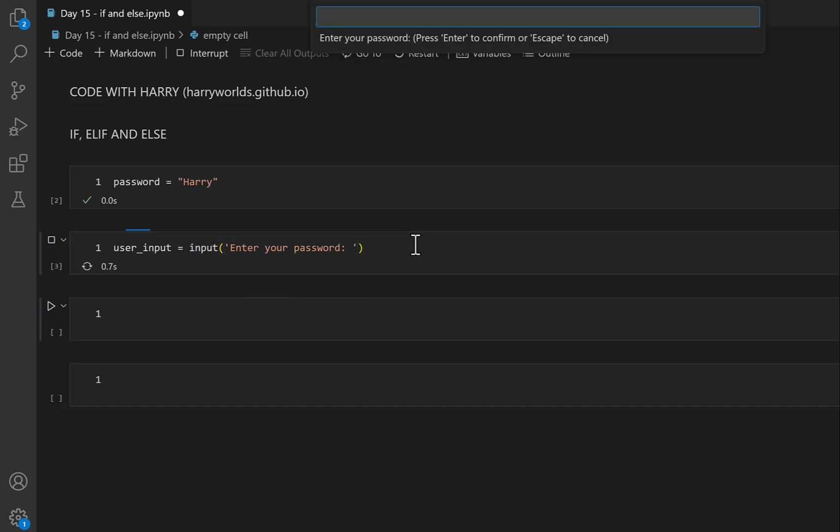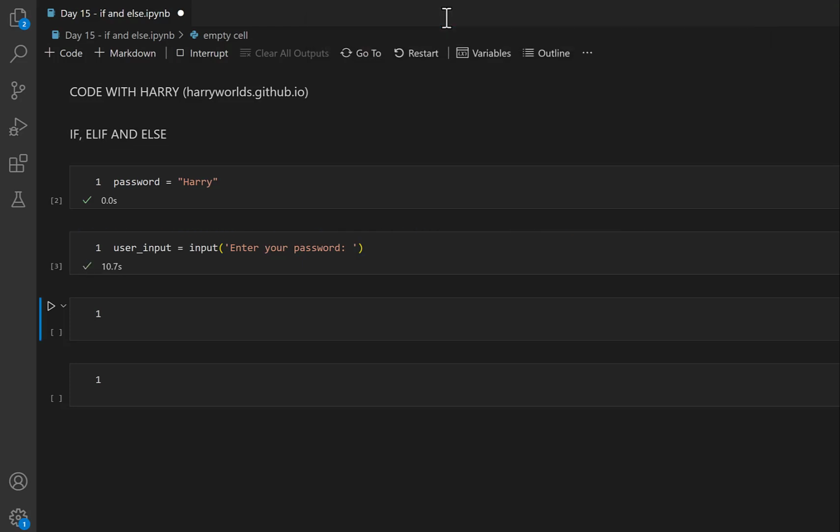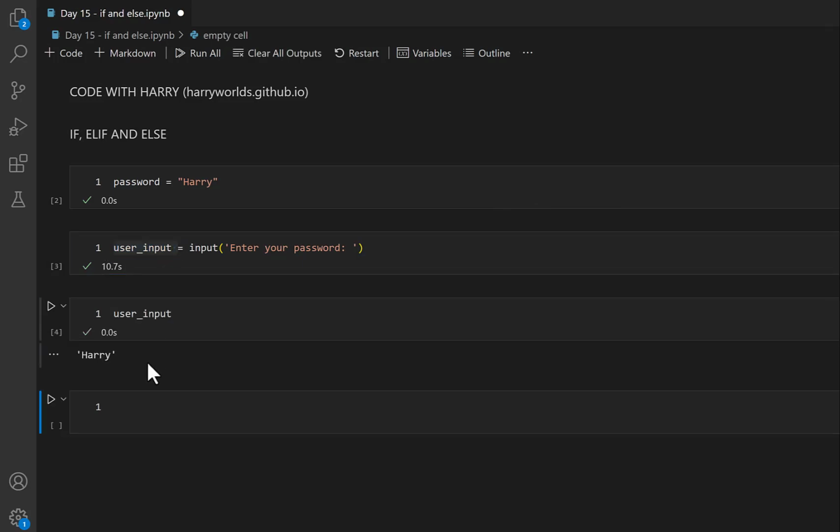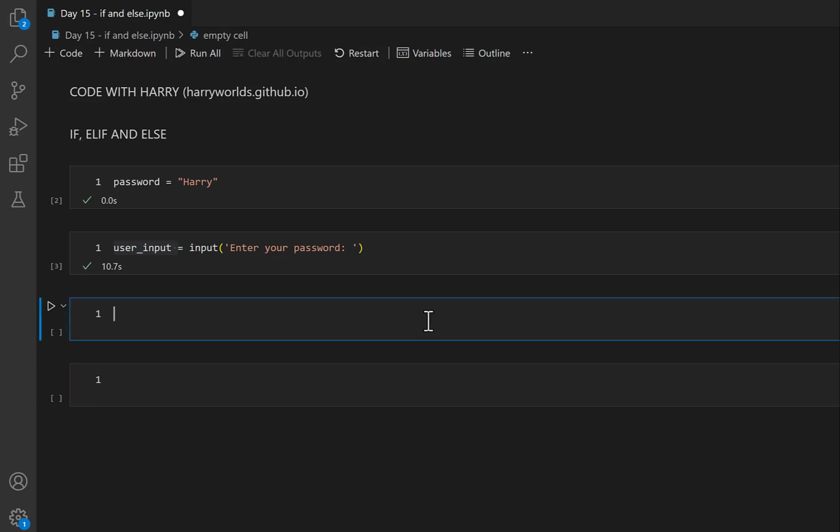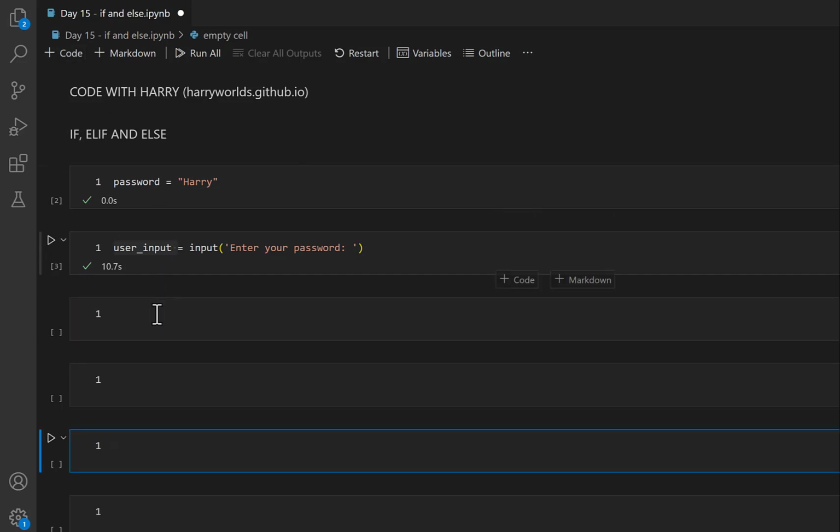I will press enter. Now you can see over here it says enter password. So these words were replicated. And if I type capital HARRY, right, now we'll say okay, Harry has been stored inside our user input. If I print user input in our Jupyter notebook, now it says Harry, right? There we go. And we are doing block coding, so there's no big issue at the moment. If you're using a pure VS Code .py file, then it will cause a little bit of a problem. So now we're going to use an if and else command.